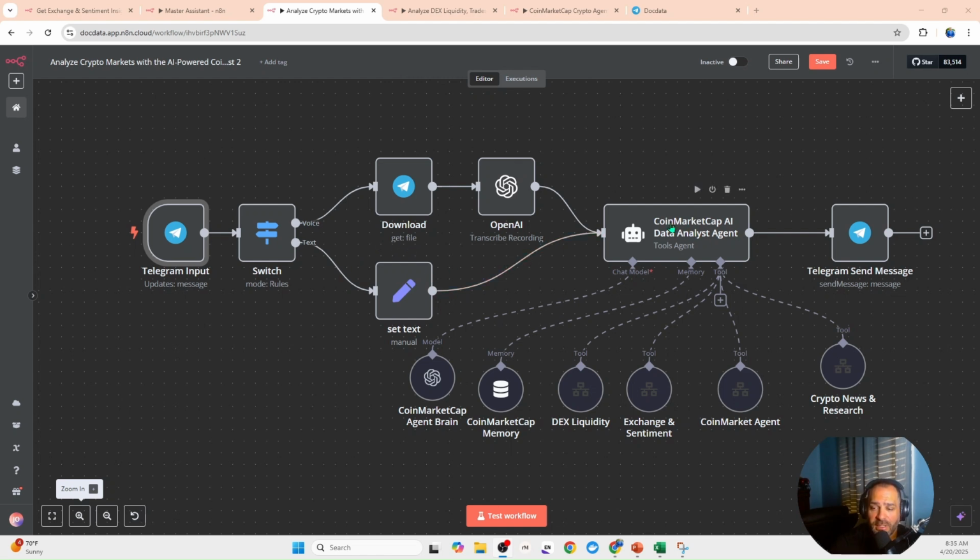That AI agent is going to have a brain where it could use different tools and it can do things for you. And within this agent, it's going to have access to 4 sub-agents. Those sub-agents are listed right here: a DEX liquidity agent, an exchange and sentiment agent, and a CoinMarket agent, which we have already posted.